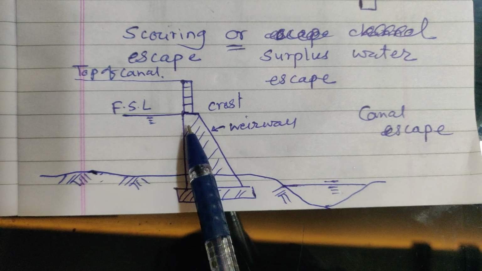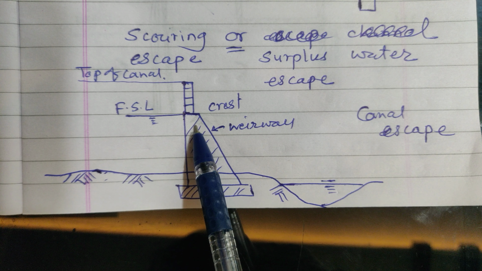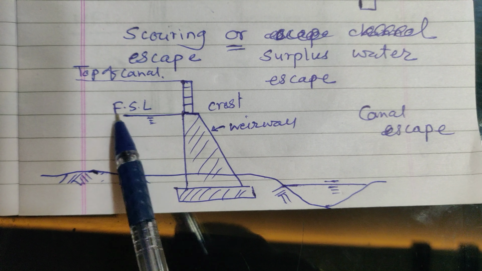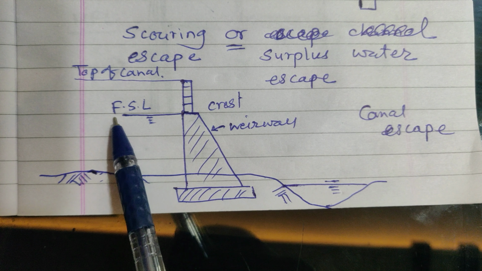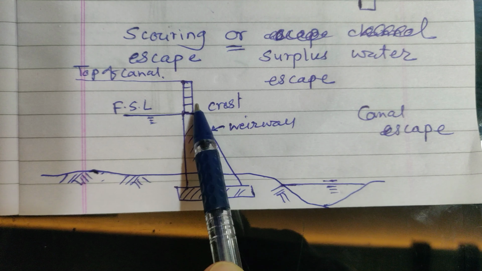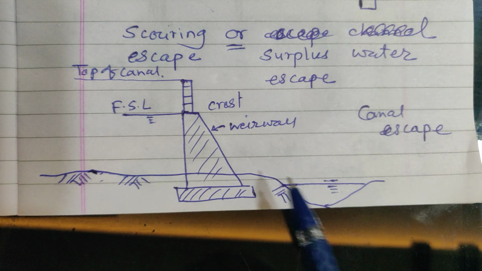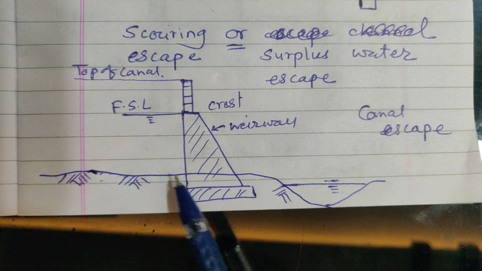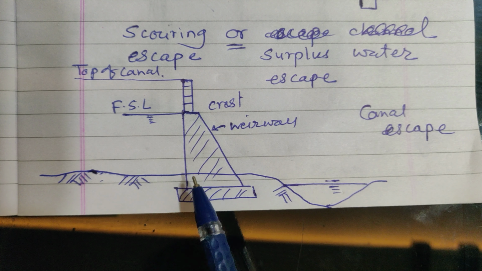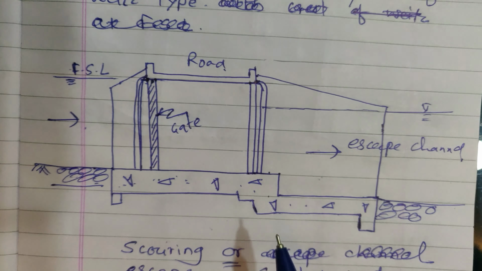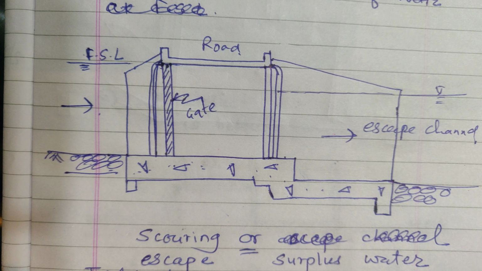Otherwise, if this is not constructed here, this would have encroached on the freeboard. So this FSL and this level are matched. As soon as the water level increases, it will flow over this vertical weir wall and reach the drain. This is an escape. Tail escape: as this is constructed at the tail of the channel, that's why it's a tail escape, and this may be at the tail or at an intermediate section. So this is all about escapes.